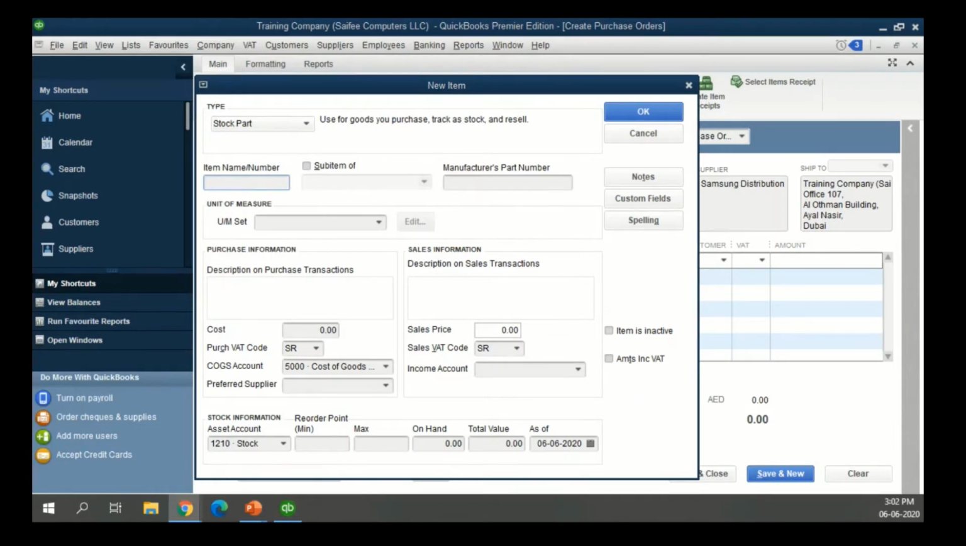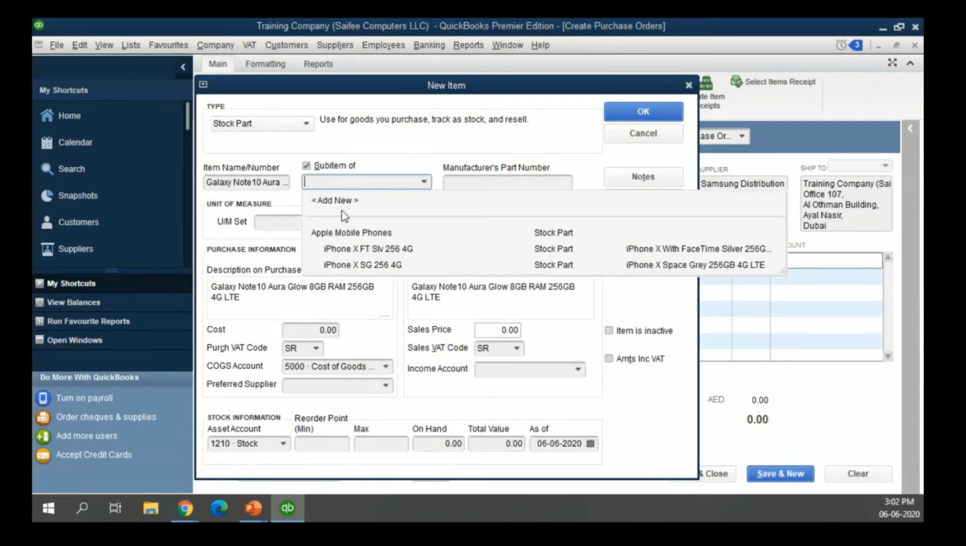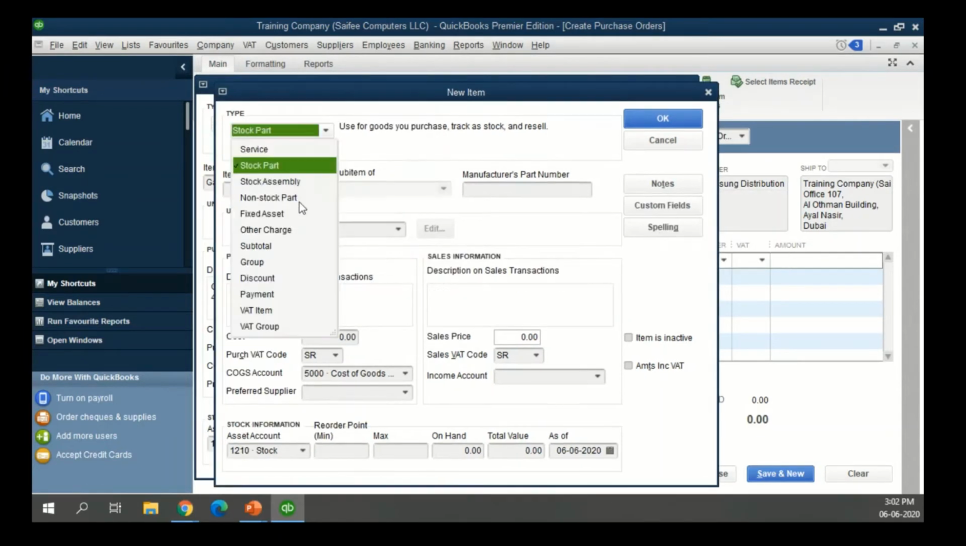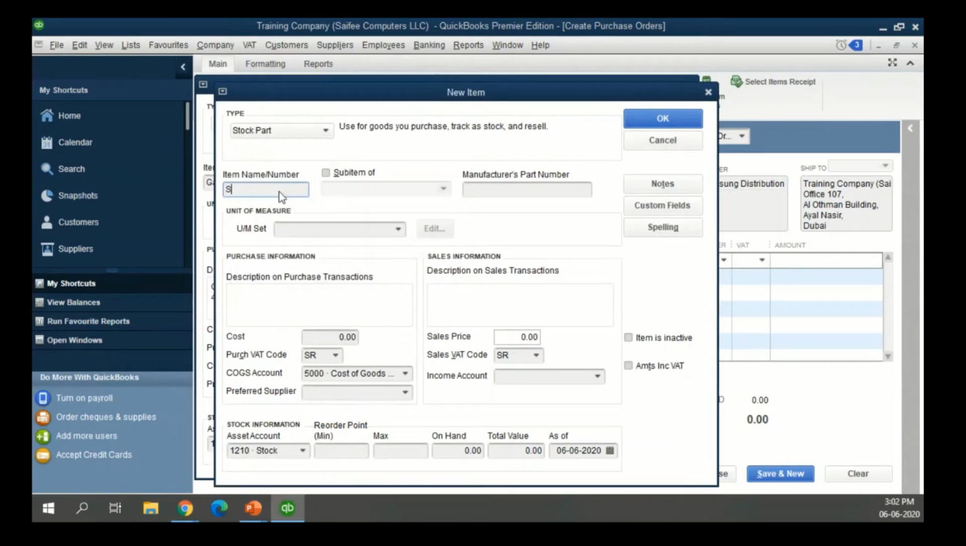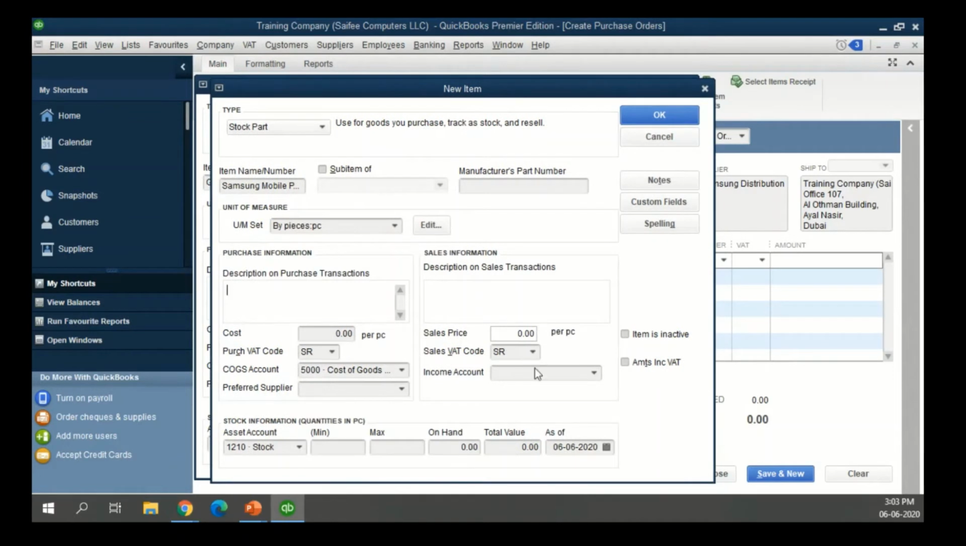Okay, let me just copy this. Okay, maybe I want to create an item which is Galaxy Note 10 Aura Glow 8 GB RAM and 256 GB, 4G LTE. Now I want to again group these items. Same thing like Apple mobile phones, I want to create something called Samsung mobile phones. So that is also possible from the same screen. What this does is the software supports multiple screens to make it easier for the end user.